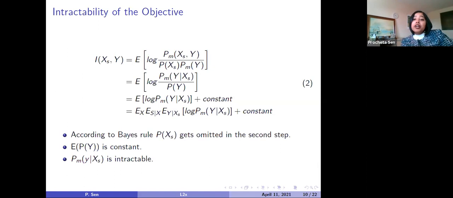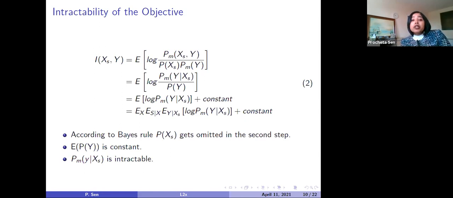So as I said, I of x's,y is the objective function for this L2X. Now I have shown the formula for computing expectation. If we expand I of x's,y according to that formula, it becomes the expectation of log of probability of x's,y divided by probability of x's into probability of y.